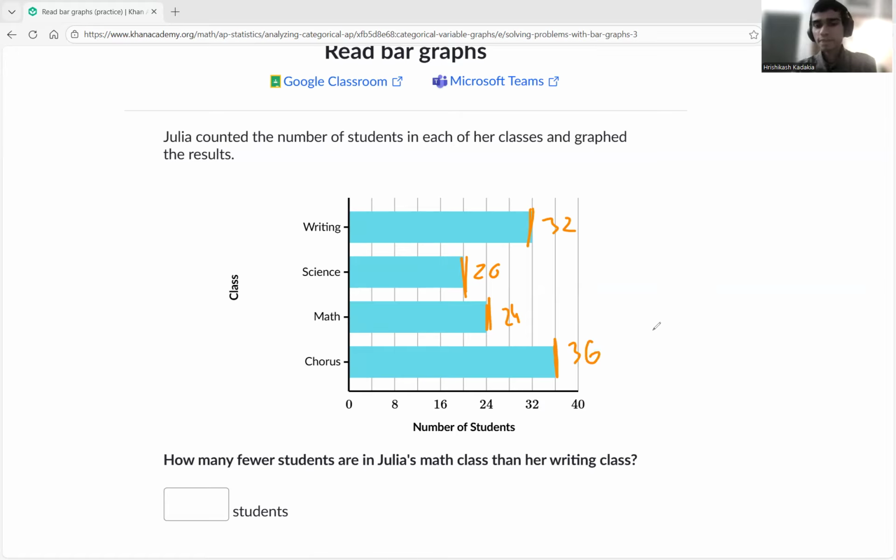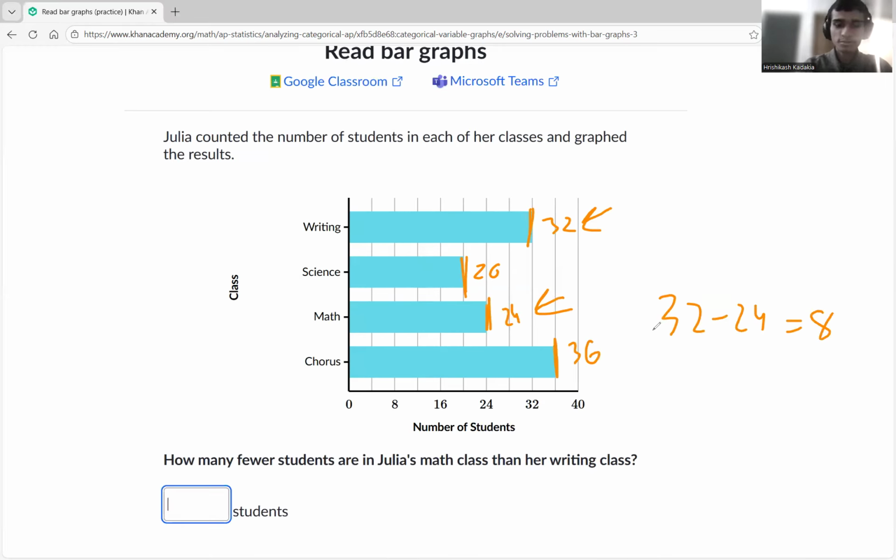Now, chorus is 36, math is 24, science is 20, writing is 32. Now that we know all of this information, we can see how many fewer students are in math class than running class. How much fewer is 24 than running class, which is 32? 32 minus 24, what is that equal to? That is equal to 8. So what number do we put? We just put 8 students.